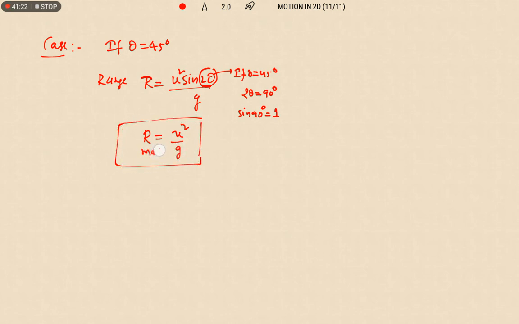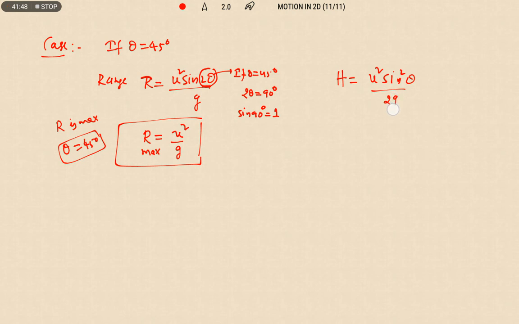So we are going to get range R maximum for the angle of projection 45 degree. Then what happens with this maximum range? So what will be the maximum height we will write. What is the formula for maximum height? H equals u square sine square theta by 2g.